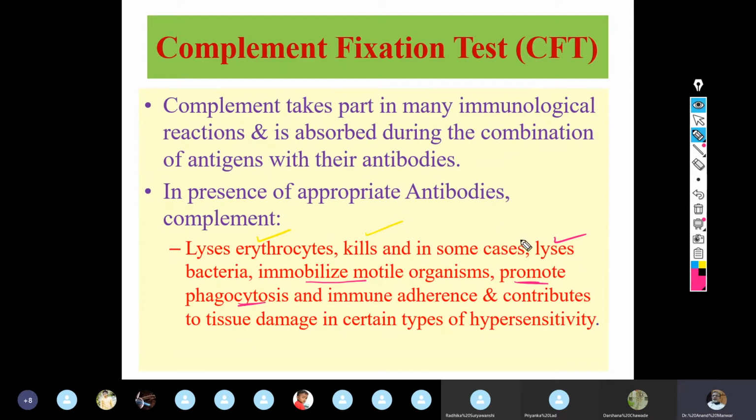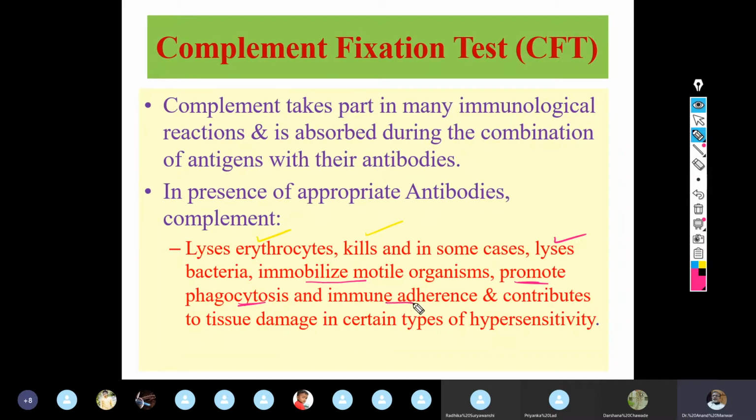If you are not able to recollect opsonization, please refer to your class notes, because I have told all this. So it promotes phagocytosis and mostly it is by opsonization.